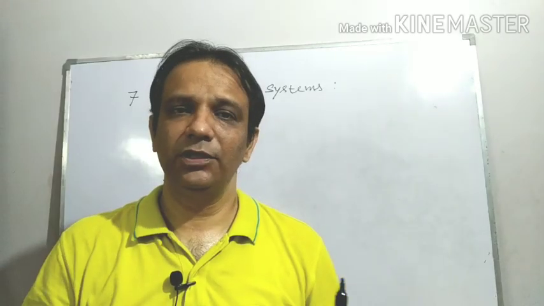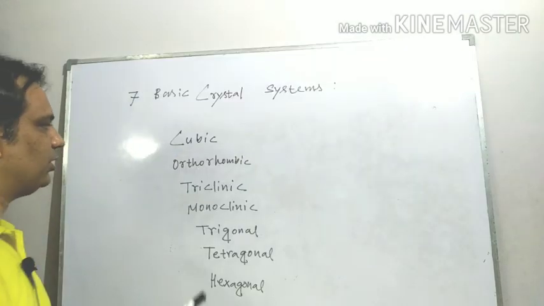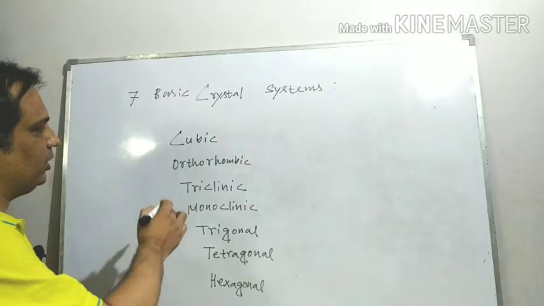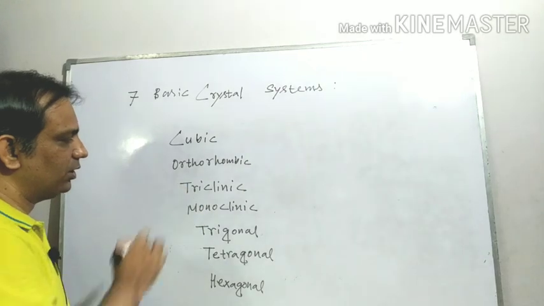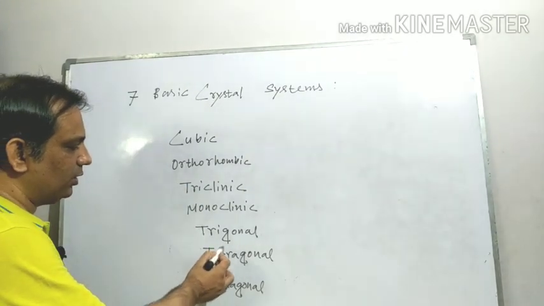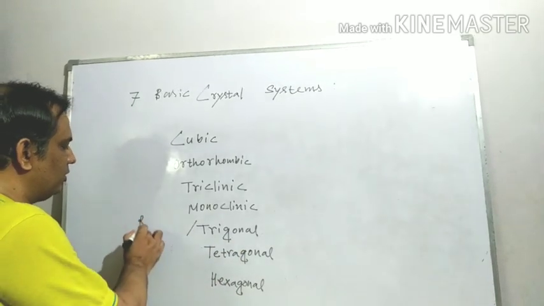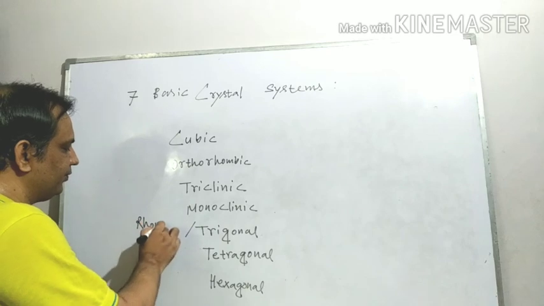Now if you see the names of the 7 basic crystal systems, there are 4 X systems: cubic, orthorhombic, triclinic, monoclinic, and there are 3 L systems: trigonal, tetragonal and hexagonal. Trigonal is also called rhombohedral.